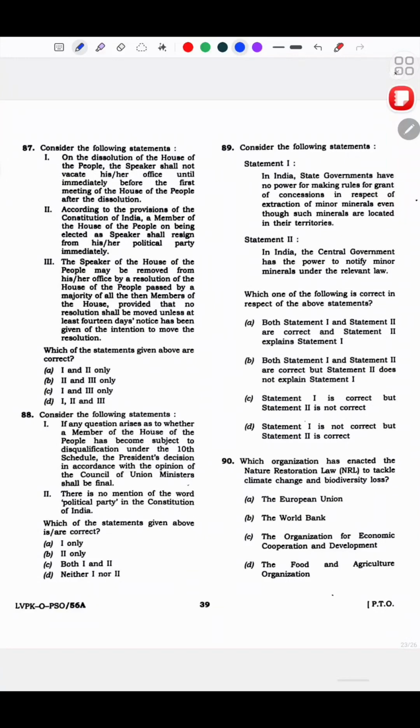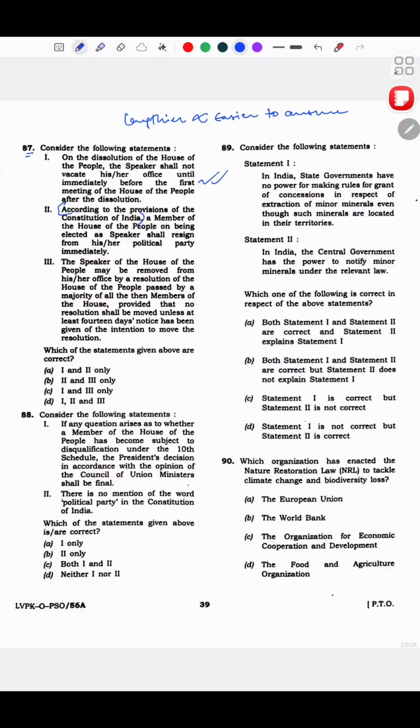Then yeah, on the dissolution of the House of the People. See, usually statements like this, the lengthier the statement, the easier it is to answer the question, I would say. Okay. On dissolution of the House of the People, the Speaker shall not vacate until immediately before the first meeting. Yes.